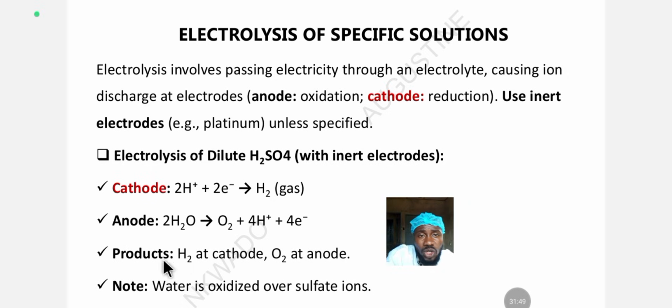So what are the products gotten during the electrolysis of dilute tetraoxosulfate(VI) acid? The products gotten are hydrogen gas at the cathode and oxygen at the anode. As simple as that. You can see the element discharged at the cathode is hydrogen gas, while at the anode, what comes out is oxygen.